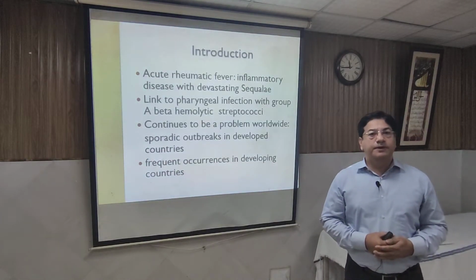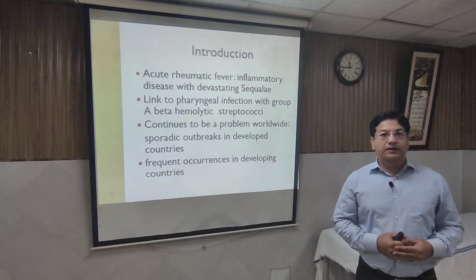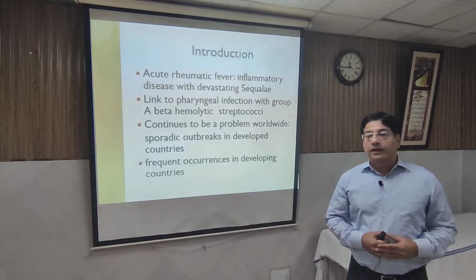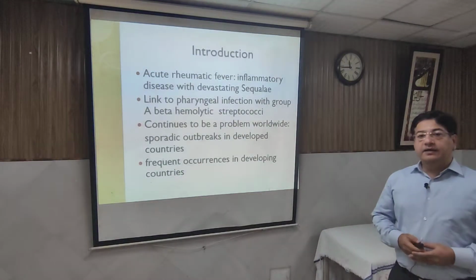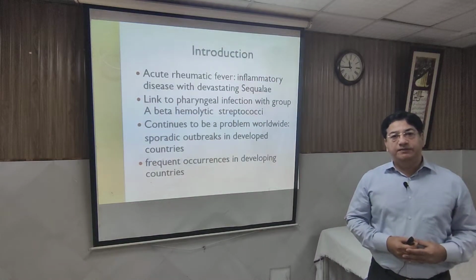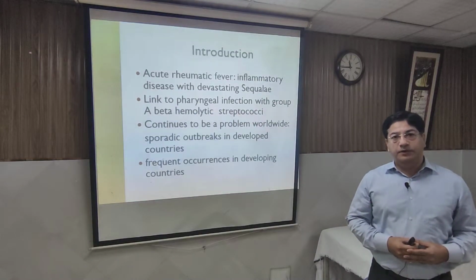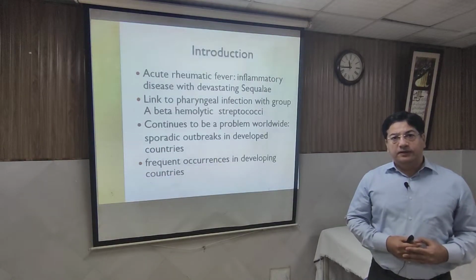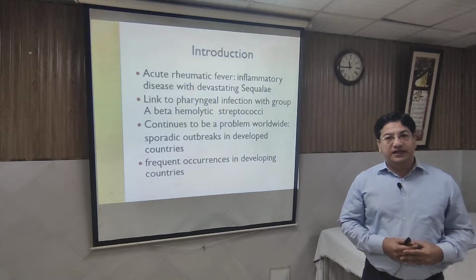This problem is pretty common in our region, and on the other hand, in the westernized world, almost eliminated because of the social reasons. There is a link of this rheumatic fever with pharyngeal infection of group A beta hemolyticum streptococcus, and this organism can also cause the skin infection.